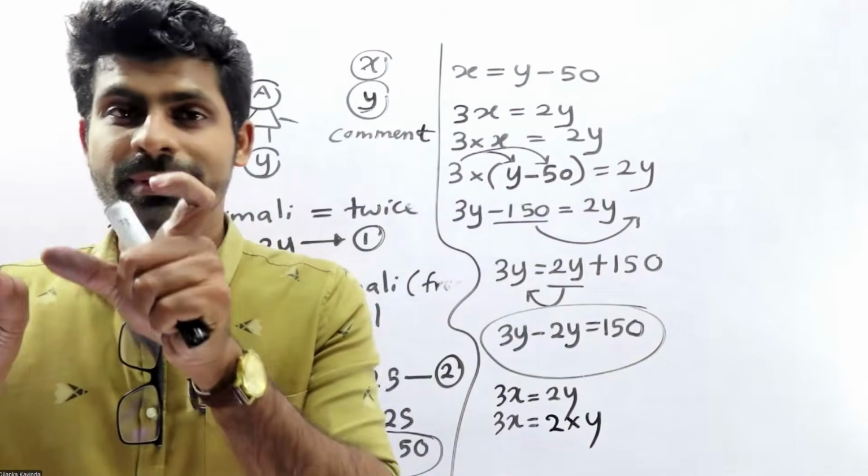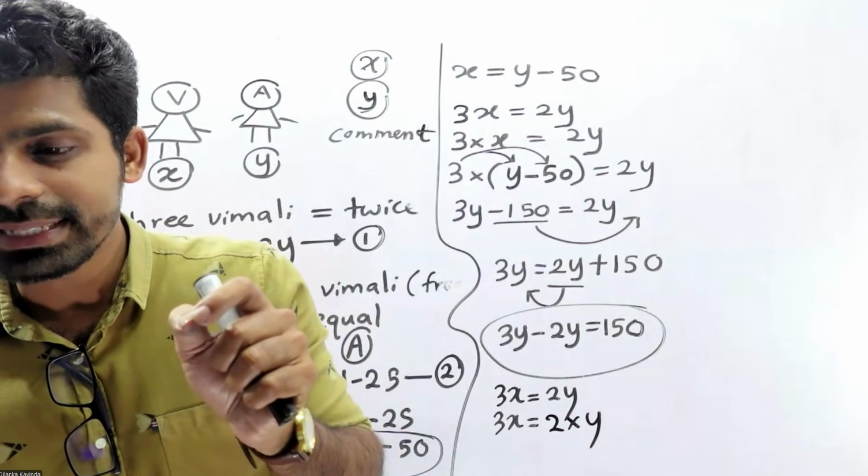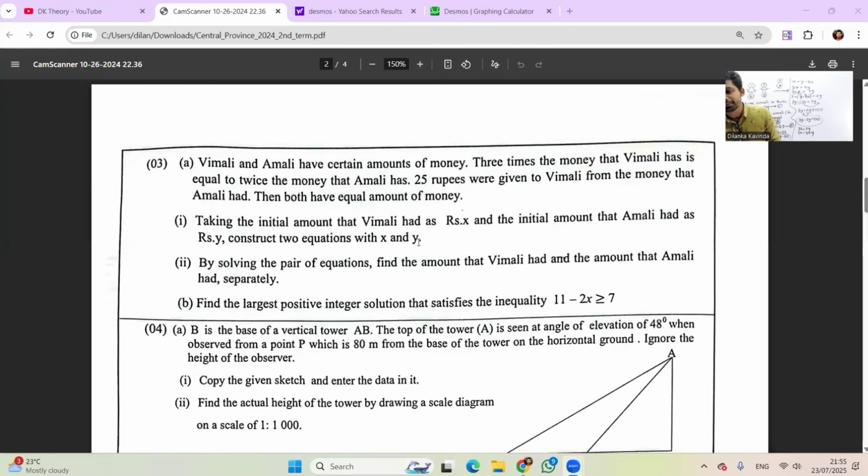So this is the third question. That means we got the full marks. Let's see how many remaining questions are there. Find the value of x and y by solving the pair of equations. Find the largest positive integer solution that satisfies the inequality. Let's see.